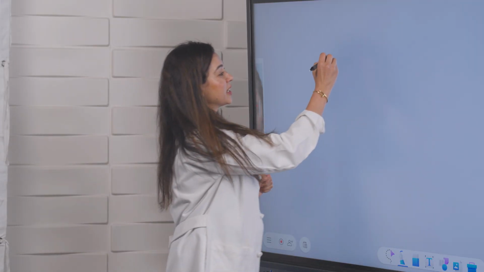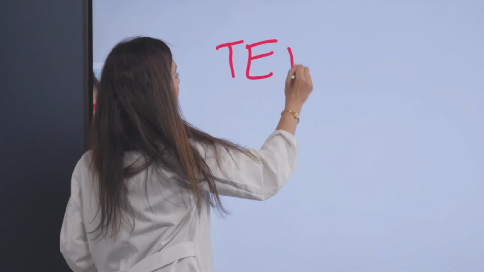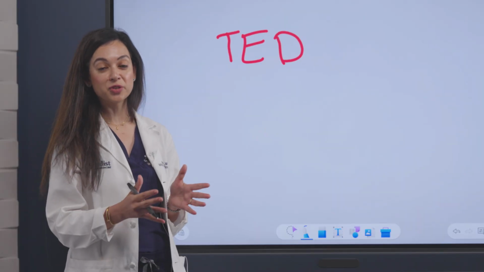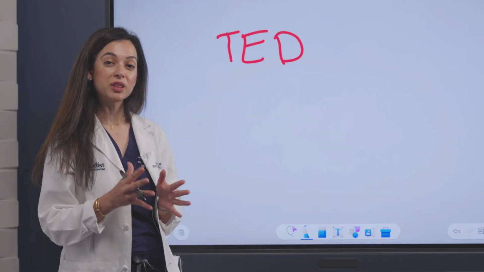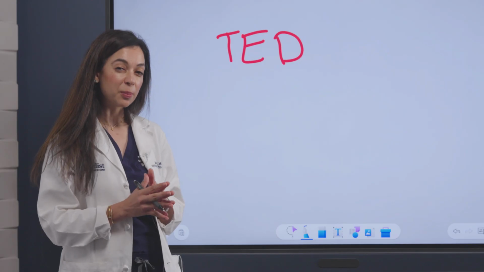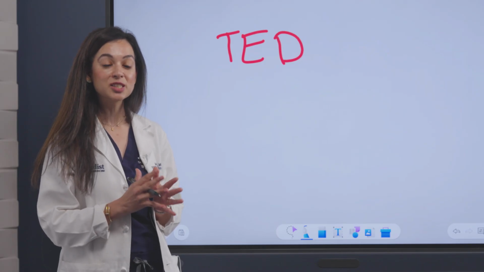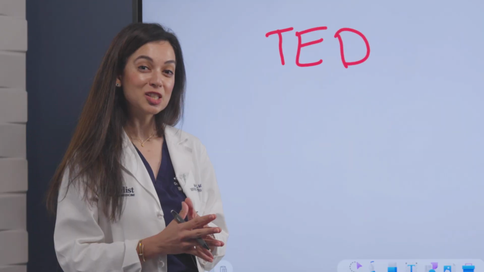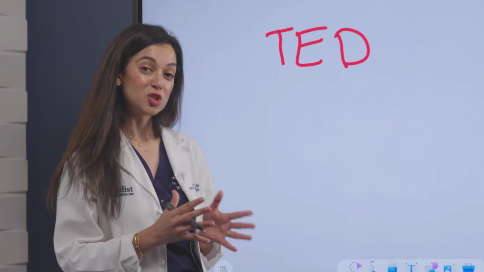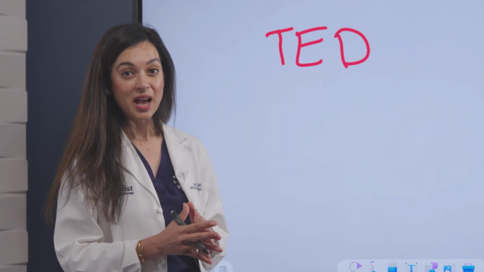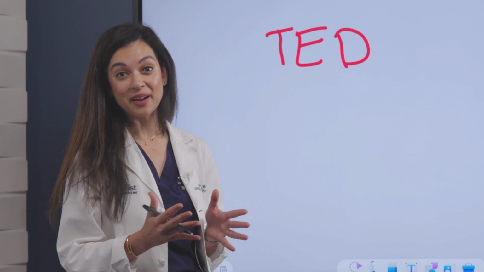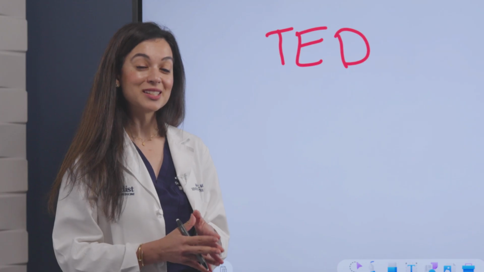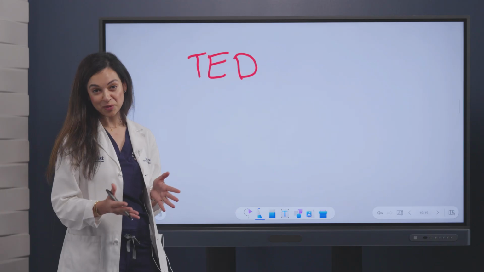So we've discussed this important condition called thyroid eye disease, or TED, which is very important to keep in your differential for any patients who are presenting with lid retraction, proptosis, double vision, eye pain, redness, swelling around the eyes, and rarely, but importantly, vision loss. This condition can significantly affect our patients' quality of life as well as their vision. And importantly, we do have a variety of treatment options now that we're able to offer our patients to improve their life. So thank you for your attention.